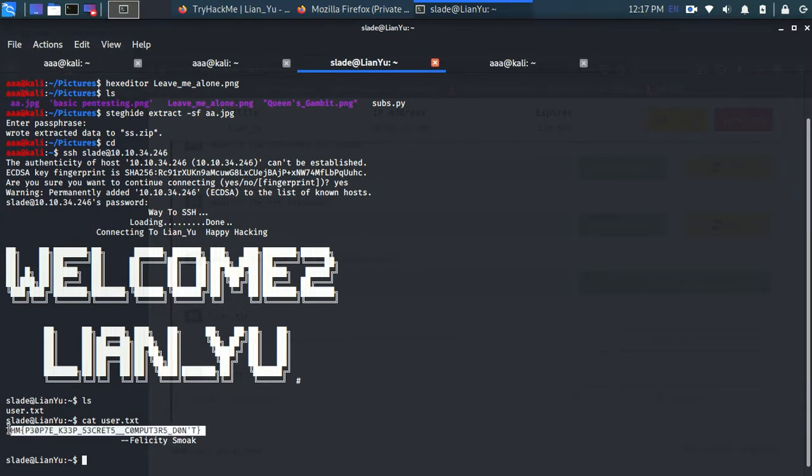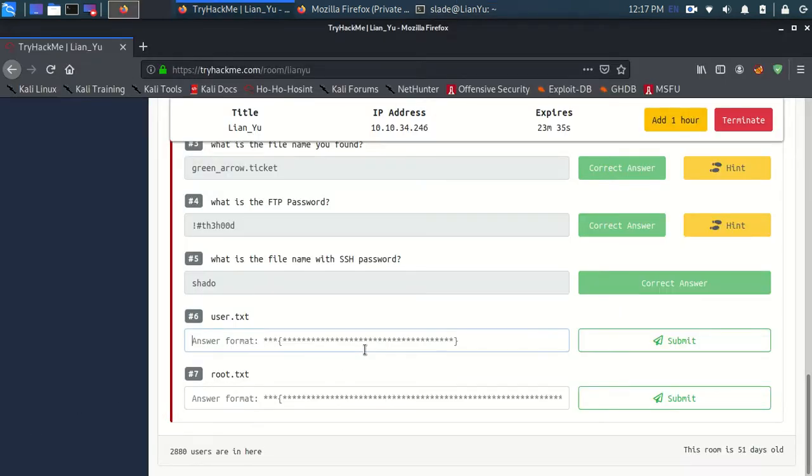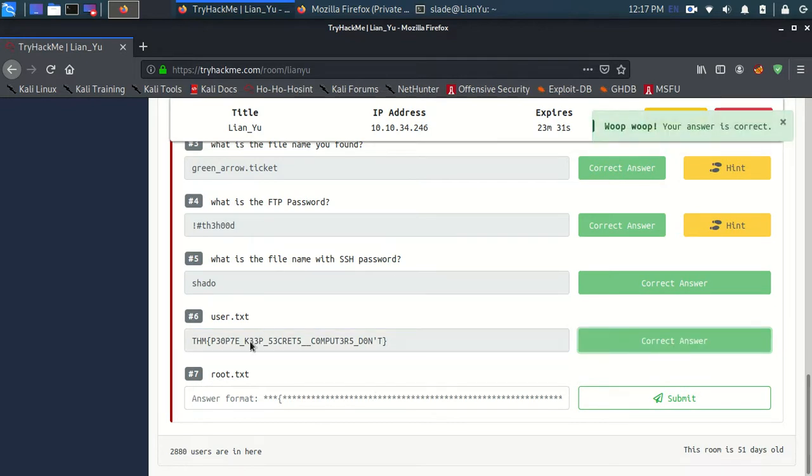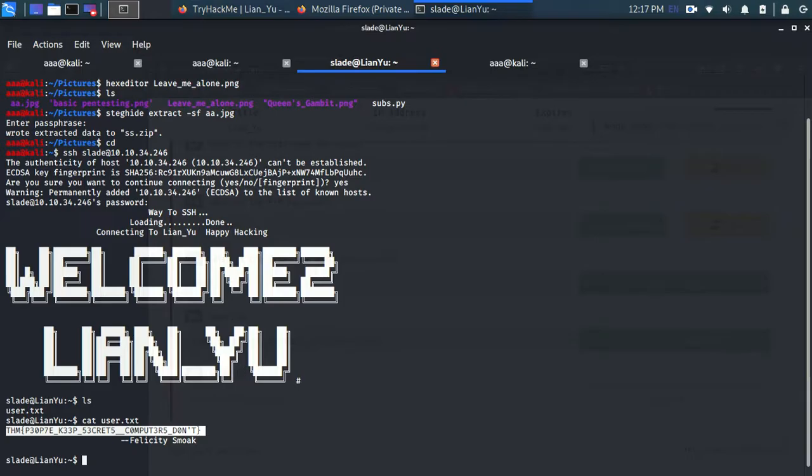People keep secret, computer don't. Okay, so yep, yeah, that's right. Now for root.txt, let's go cd /root. Permission denied.